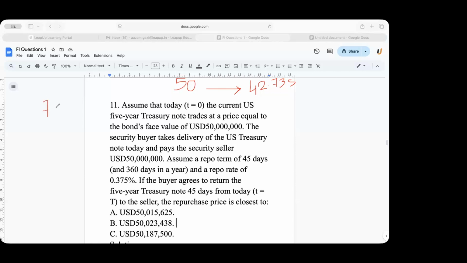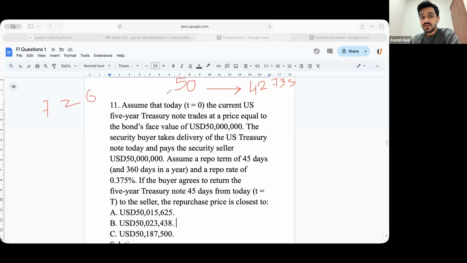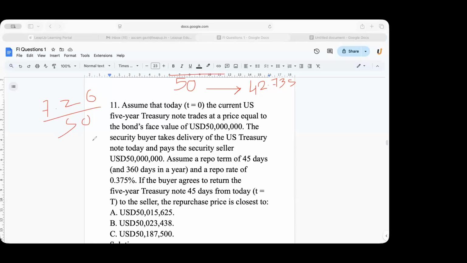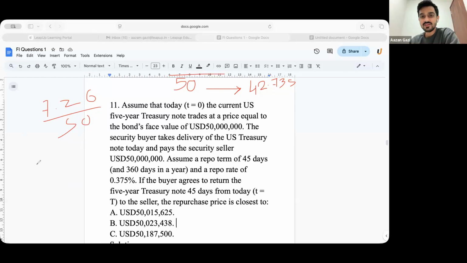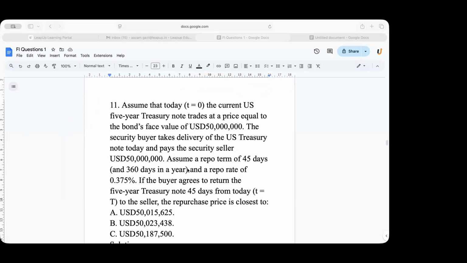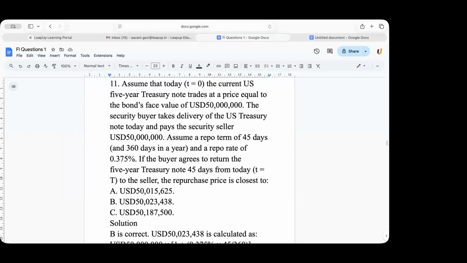7,265,000. Okay. This divided by the collateral value, in percentage terms. So you will get the haircut in percentage terms. Okay, got it, 14.53. Got it? Yes, sir. Is this clear for everyone, guys? Yes, sir. Okay, perfect.